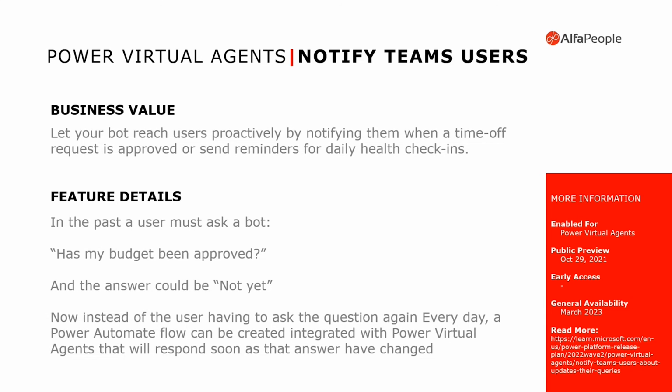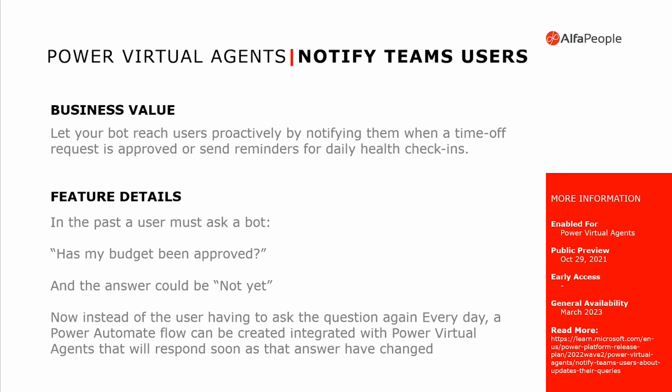So this will be more like an event trigger. Imagine that every time the status of the budget has changed, you want to send a message to the user that this budget has been approved. So the user will not need to ask the chatbot every morning whether his budget has been approved. Now, Power Virtual Agent is more proactive.